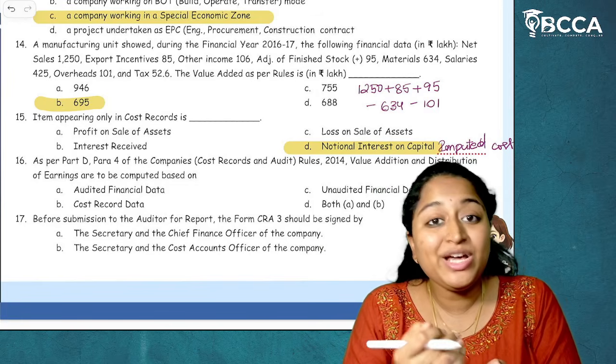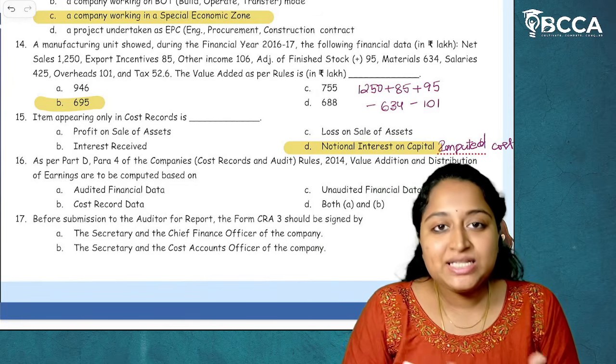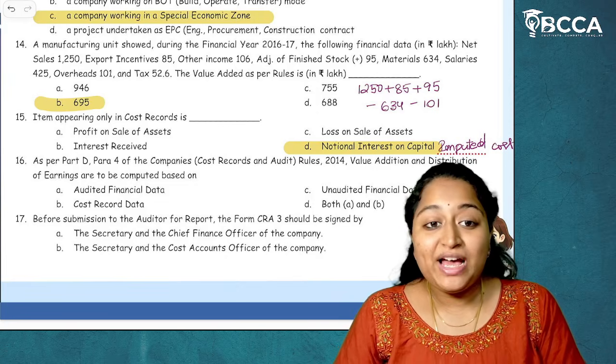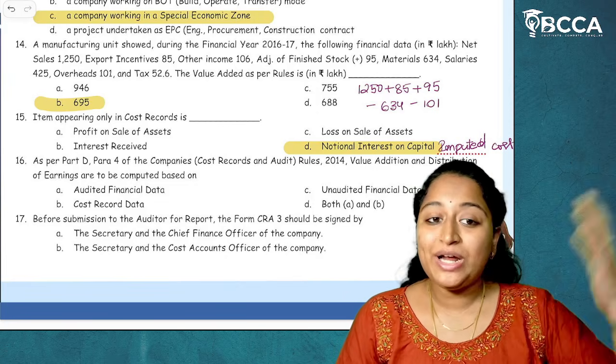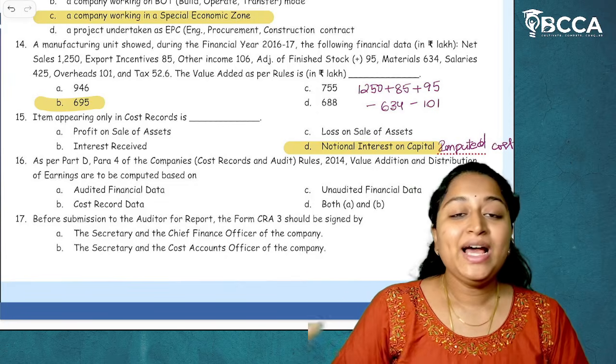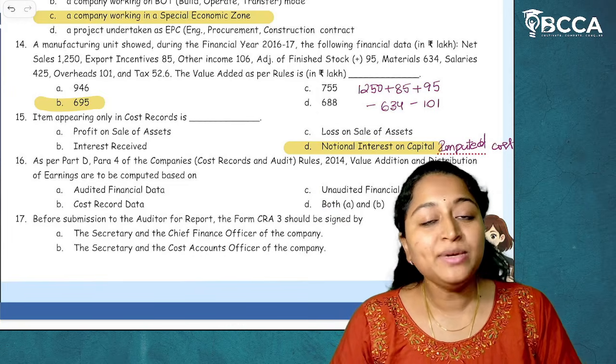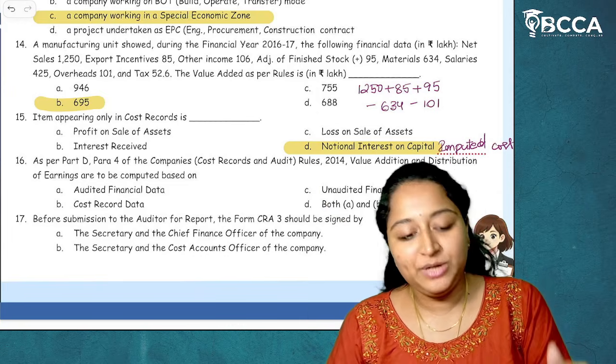I hope I have given you enough clarification. But yes, according to ICMAI, they have given both the options. At one place, they have given audited financial data. At the other place, they have given cost records data, but the actual answer is both A and B. I hope it's clear.